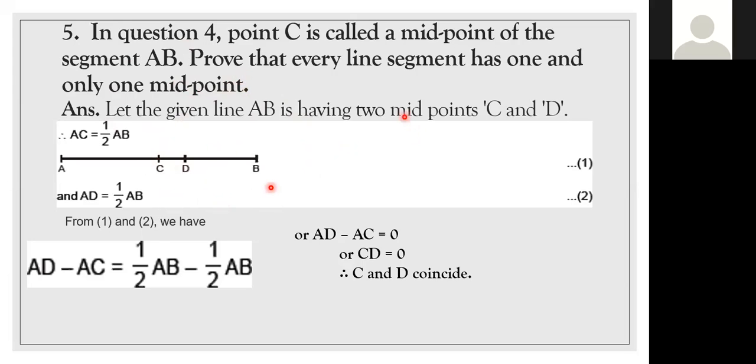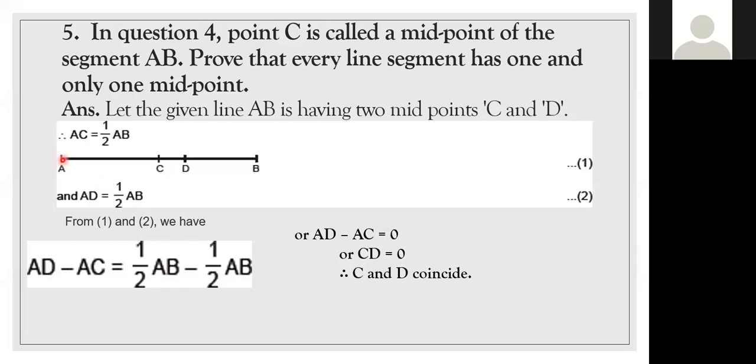Here they're asking to prove the line segment has only one midpoint. So we assume both C and D are the midpoint. If C is the midpoint, AC is equal to half of AB. If D is the midpoint, AD is equal to half of AB. I'm going to subtract both. AD minus AC, that is half AB minus half AB, is 0.